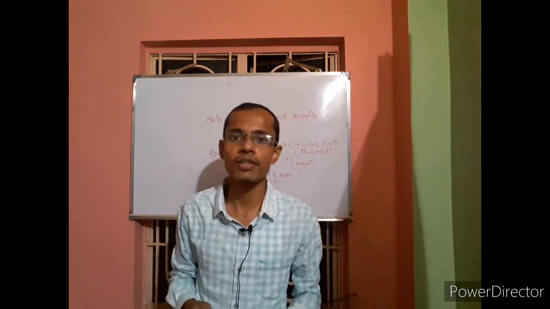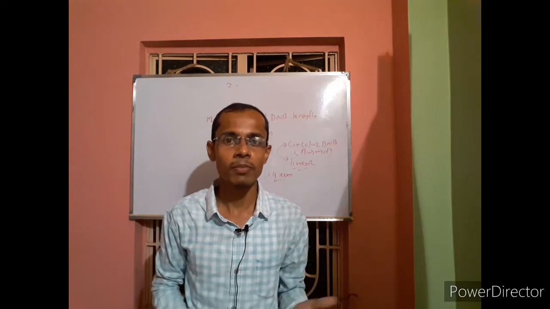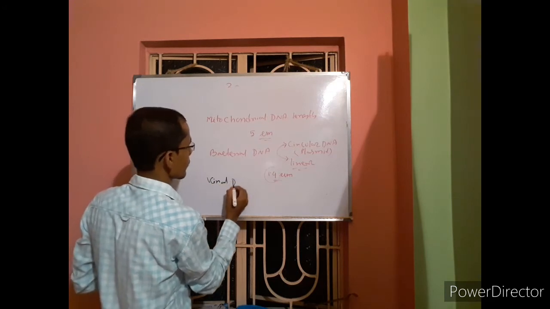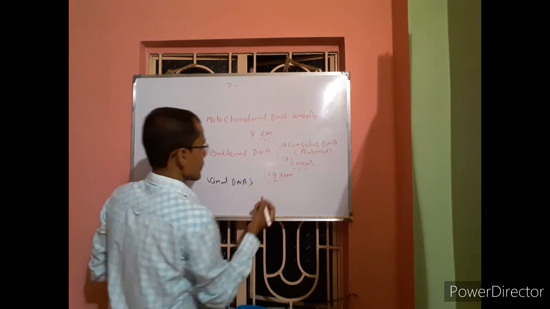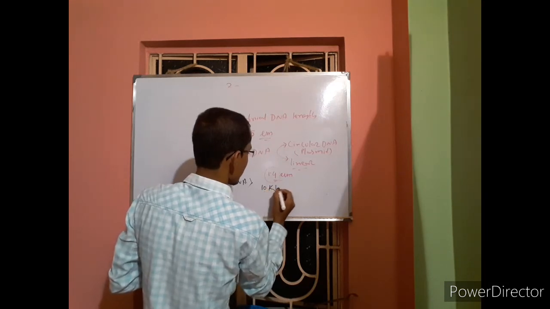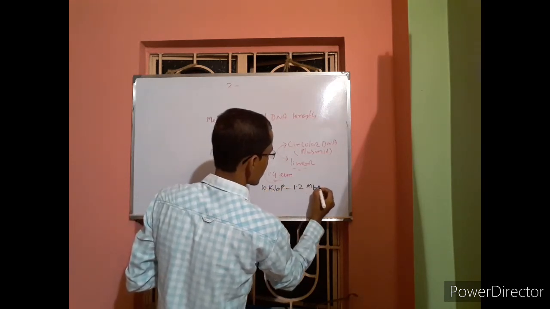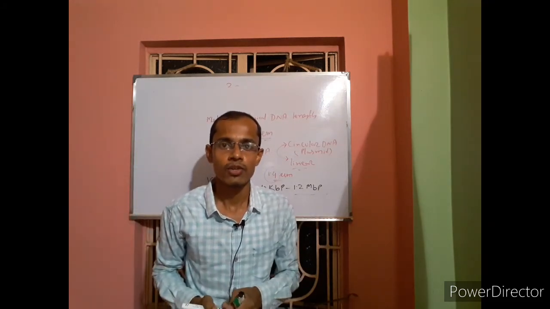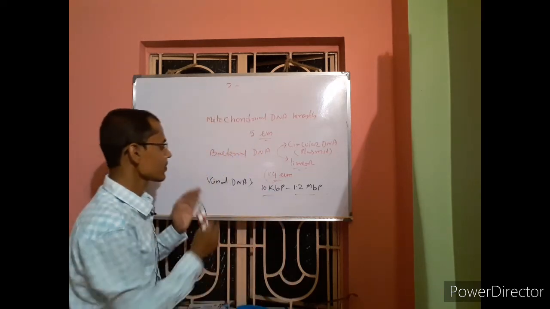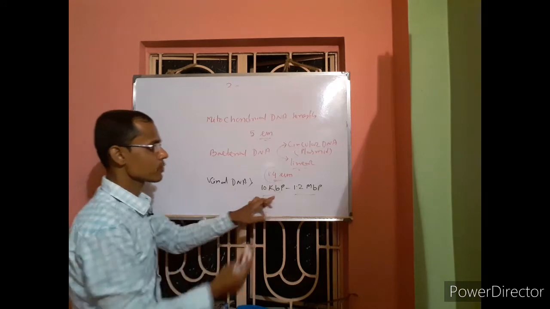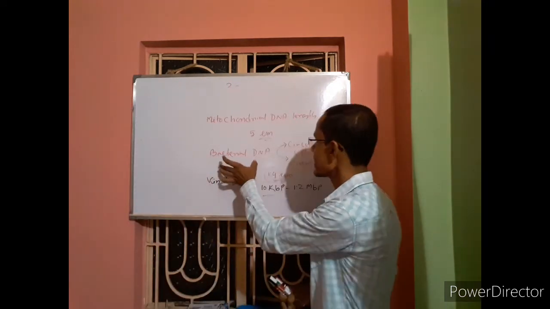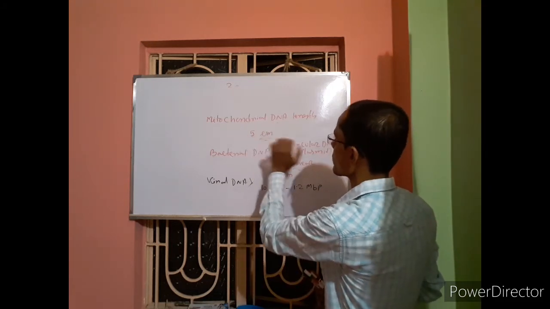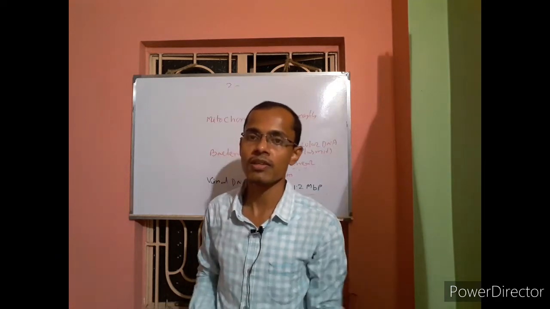As you know, the virus is much smaller than the bacteria. So the viral DNA length will be 10 kbp to 1.2 mbp, meaning 10 kilobase pair to 1.2 megabase pair. These are the normal basic things I am saying. Bacterial DNA length would be circular or linear, 1.4 micrometer. Mitochondrial DNA, 5 micrometer.